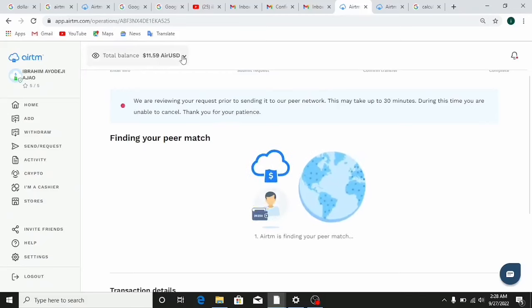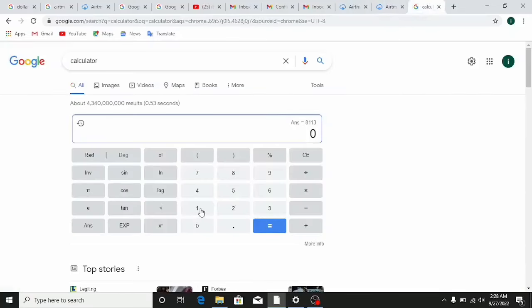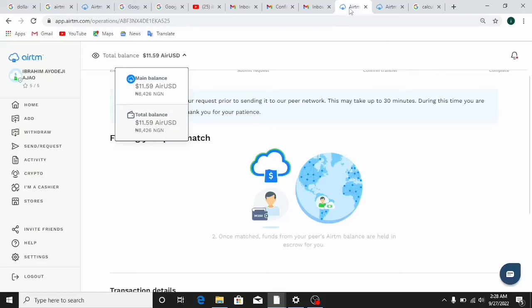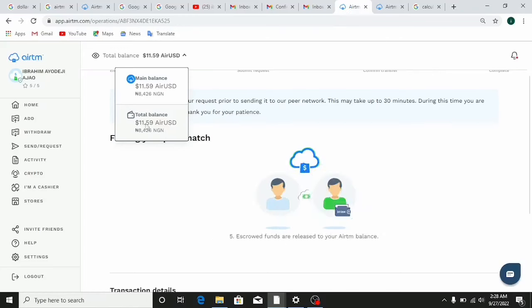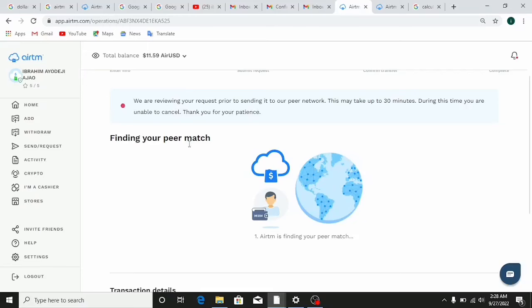So if I come right here, you can see that $11.59 here is 8,426. If I go to my calculator and put in 11.59 times 430, which is the official bank rate, you're going to see that it says 4,983, and on this platform you can see that $11.59 is 8,426.